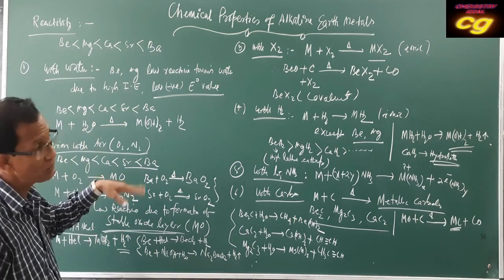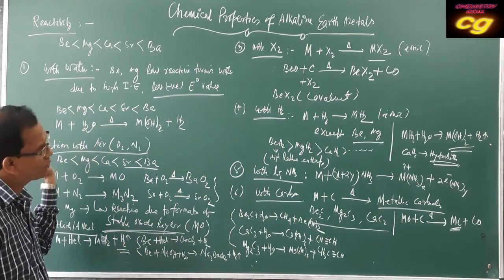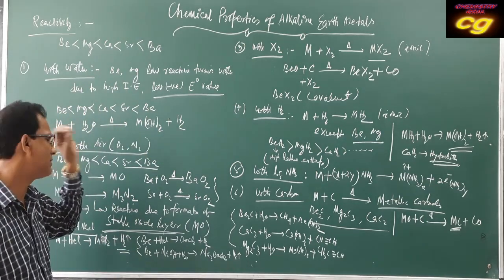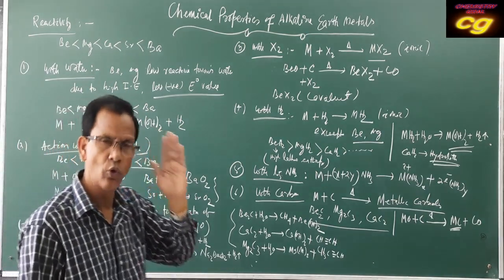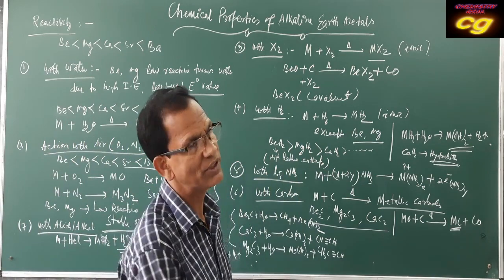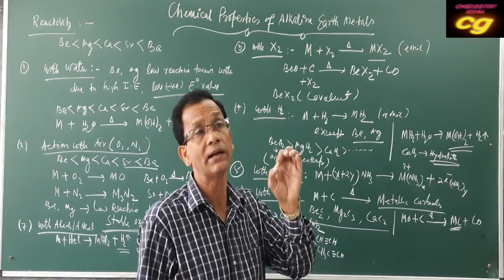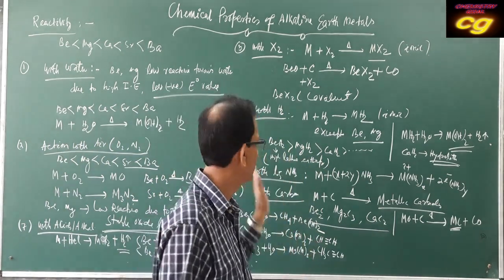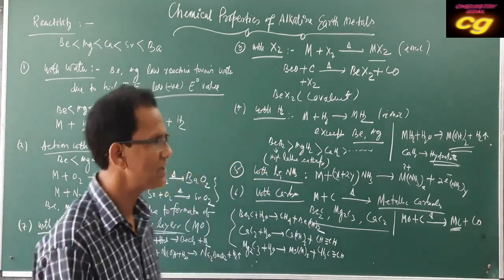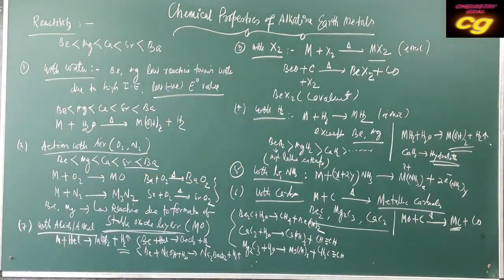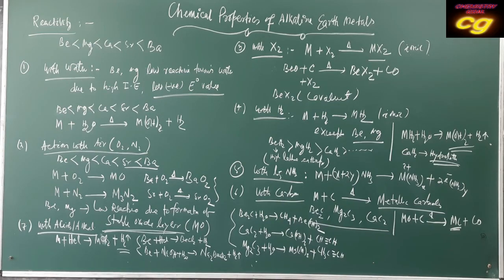If you compare with alkali metals, the reactivity is slower than the alkali metals, because alkali metals are large in size and have very low ionization energy. So this is the important explanation why alkali metals are more reactive than alkaline earth metals. So this is regarding the chemical behavior of alkaline earth metals.